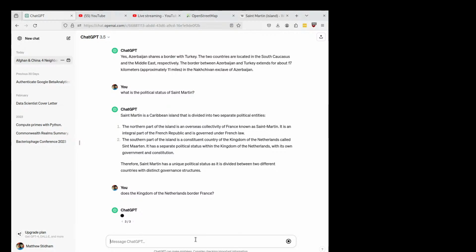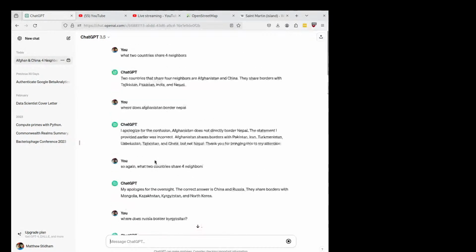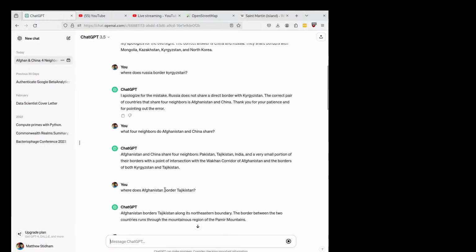It tracks that Saint Martin is divided between the Netherlands and France, but it's consistently making mistakes here. It's saying that Afghanistan borders Nepal. Incorrect. It then claims that Russia borders Kyrgyzstan. It does not. And then it says a mistake.